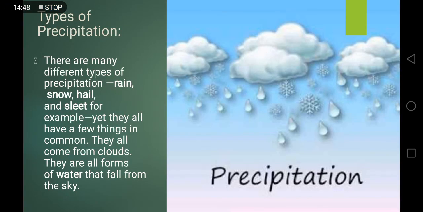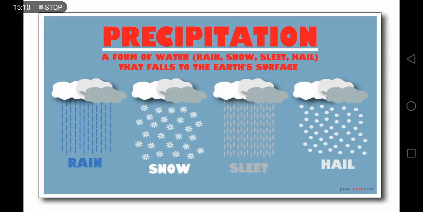Types of precipitation. There are many different types of precipitation: rain, snow, hail, and sleet, for example, yet they all have a few things in common. They all come from the clouds, they are all forms of water, and they fall from the sky. Precipitation is of different kinds, but they all come from the clouds. So this is something common about it. Over here you can see in the picture rain, snow, sleet, and hail that fall to the earth's surface. Such a pretty picture, isn't it?